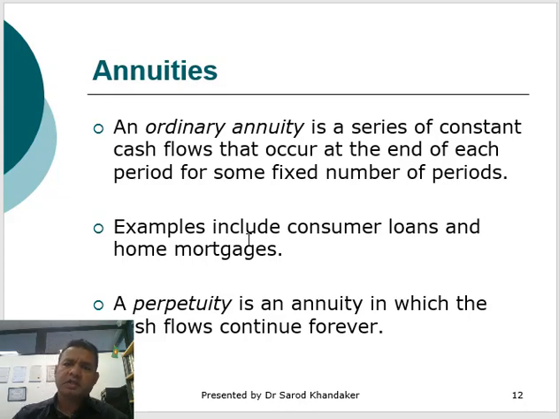In finance, the concept of annuity is also very important. An ordinary annuity is a series of constant cash flows that occurs at the end of each period for a fixed number of periods. So you'll be receiving some amount of money every period. On the other hand, a perpetuity is an annuity in which the cash flows continue forever. Unlike the annuity, where you'll be receiving a constant series of payments for a number of years, in the perpetuity there is no time limit, so you'll be receiving it forever.